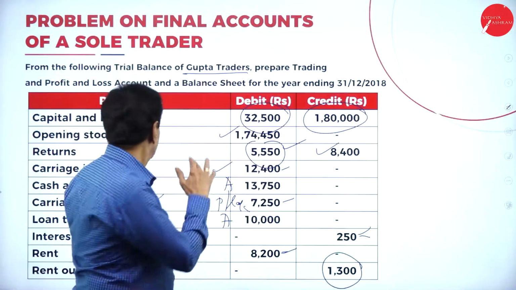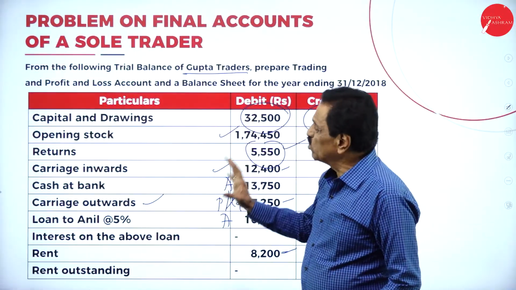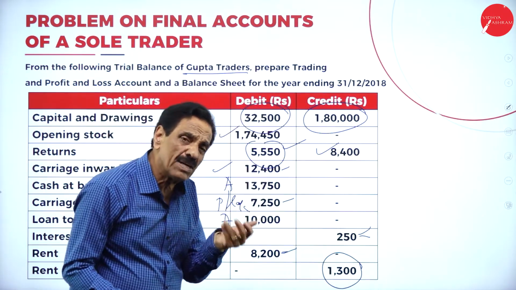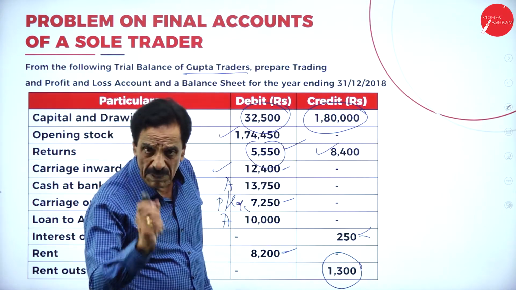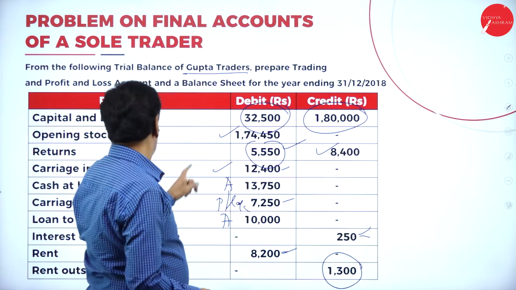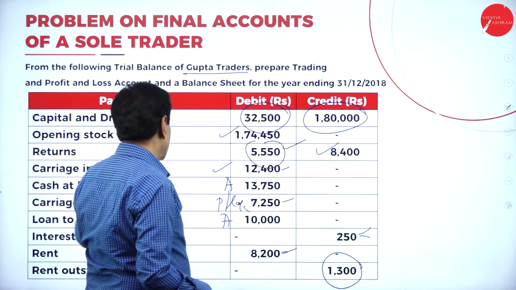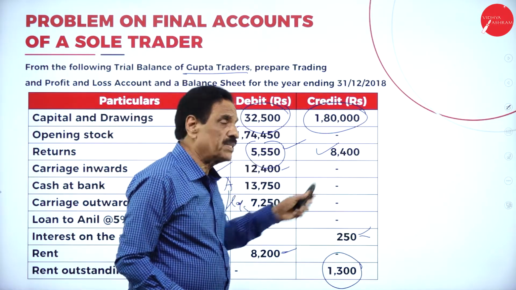I will explain. They will give this trial balance. Just go through the trial balance 2 or 3 times and find out where the items will come. Capital is on the liability side of the balance sheet, drawing should be deducted from capital. Opening stock, trading account, debit side. Then returns, deduct from sale. This is sales return, this is purchase return.